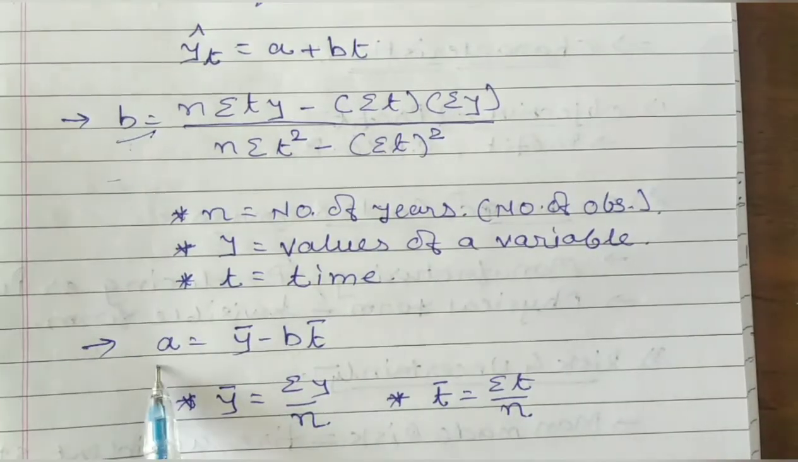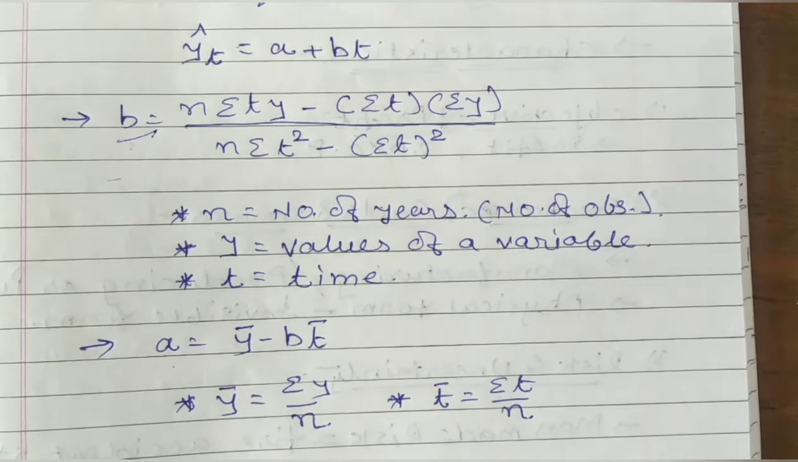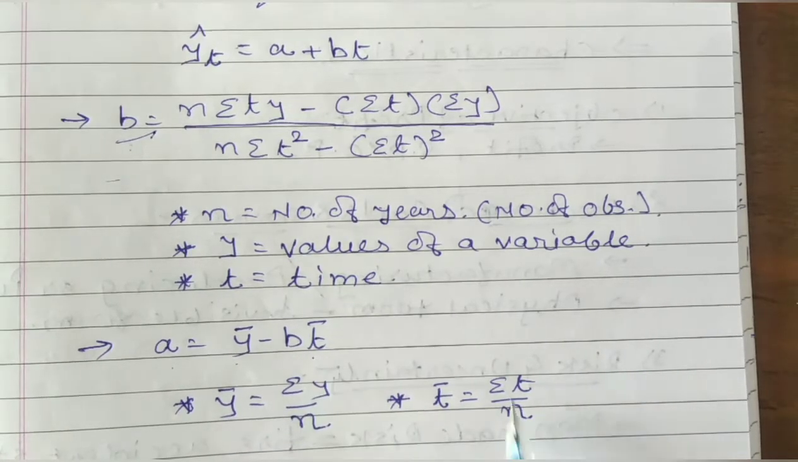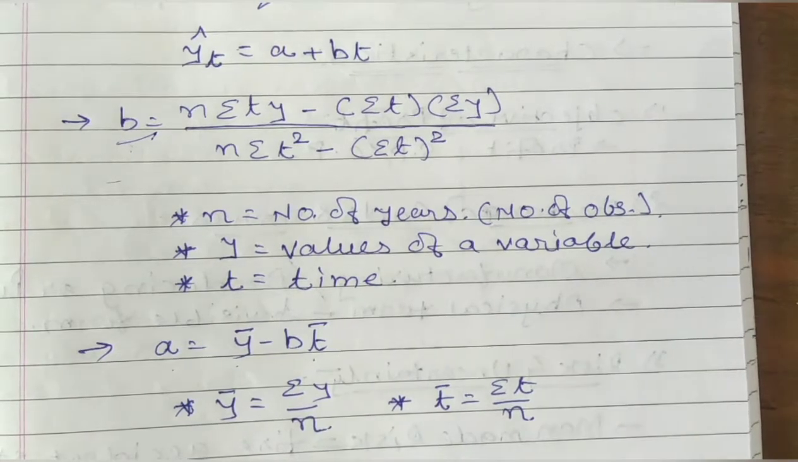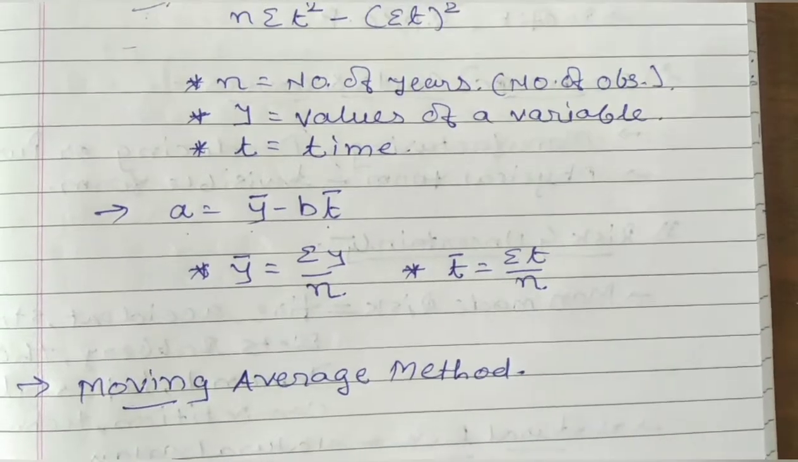to find A. The formula of A is equal to y bar minus b t bar. Y bar means what? Sigma y upon n. Same way, t bar means what? Sigma t upon n. And the third formula is called the moving average method.